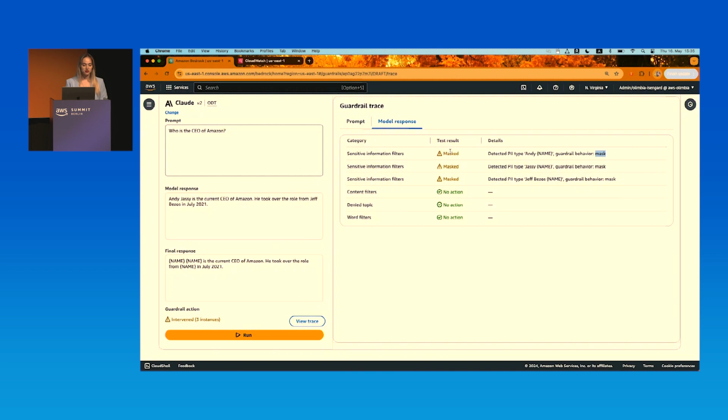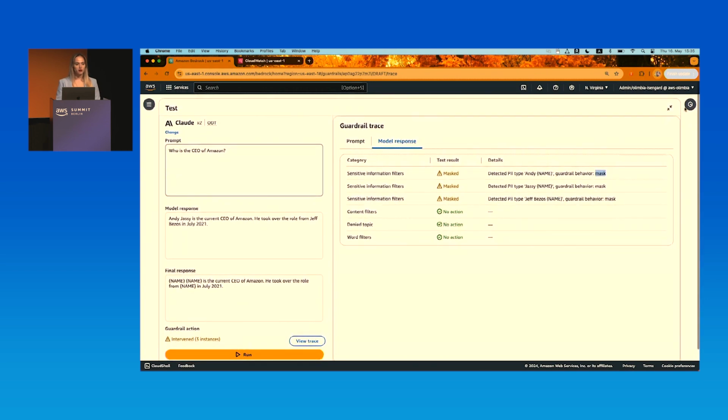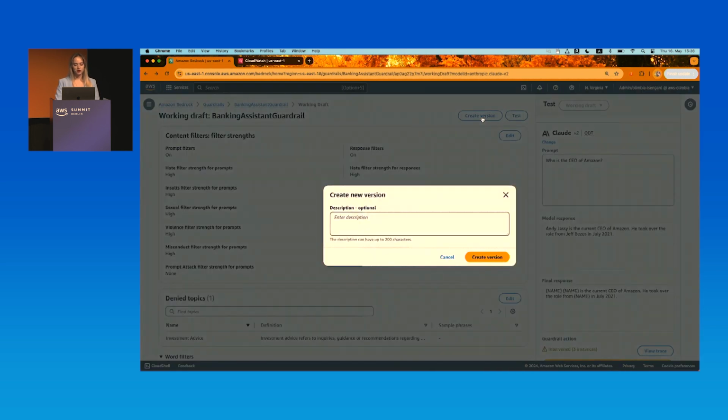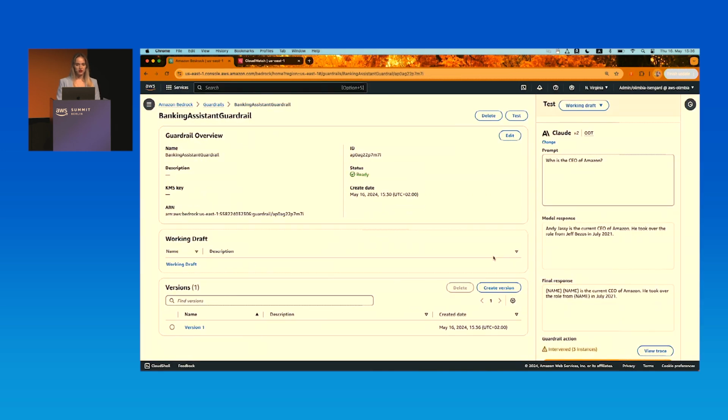You can, of course, test it with other foundation models on Bedrock, but I'm good to go. The next step, in order to deploy it in production, is to create a version. So I click on the button Create version, and you can also give it a description, which is optional. It creates a snapshot of this Guardrail at this point in time. So I'm going to click Create version, and we're good to go.